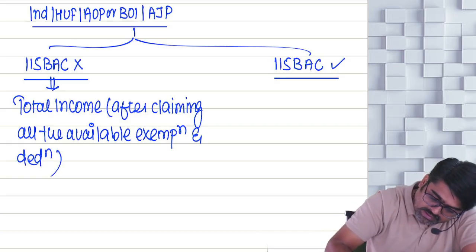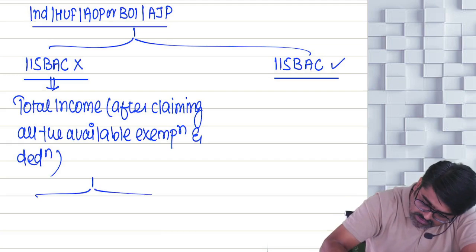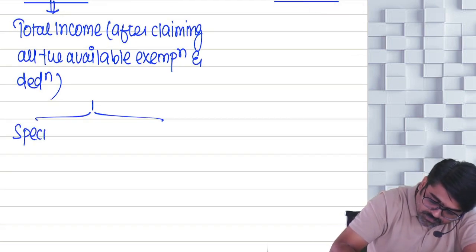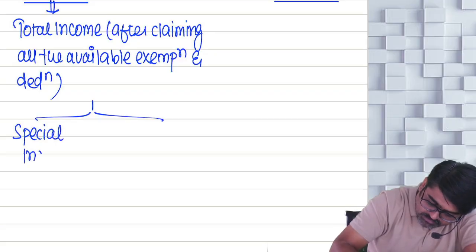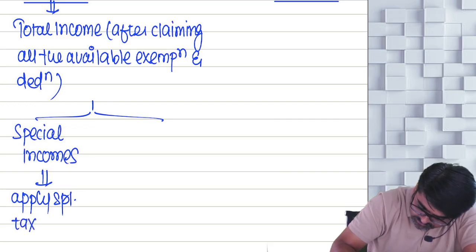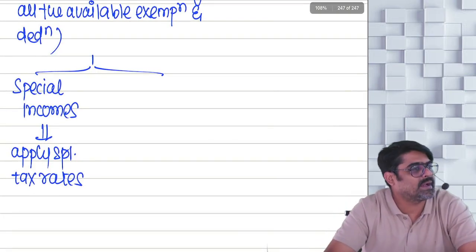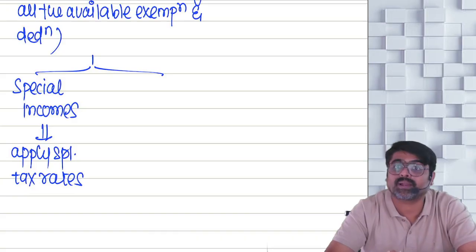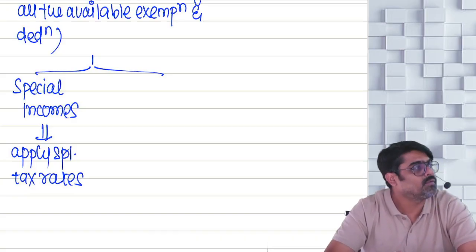Now whatever total income is calculated, you have to split that total income into 2 parts. Some total income will be special incomes. Which incomes, sir? On those special incomes you will apply special tax rates. Like LTCG will be there, you will apply LTCG rates. STCG, short-term capital gain, will be there, you will apply short-term capital gain rates. Winnings income will be there, you will apply 30% tax rate.